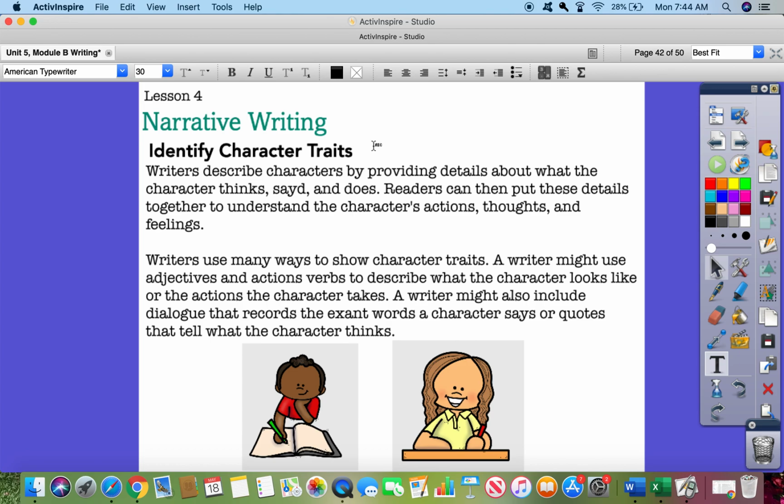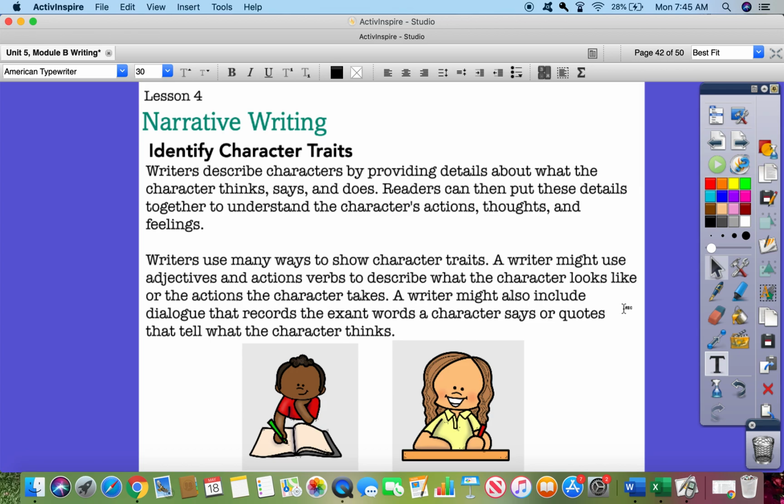Narrative writing. Identify character traits. Writers describe characters by providing details about what the character thinks, says, and does. Readers can then put these details together to understand the character's actions, thoughts, and feelings. Writers use many ways to show character traits. A writer might use adjectives and action verbs to describe what the character looks like or the actions the character takes. A writer might also include dialogue.